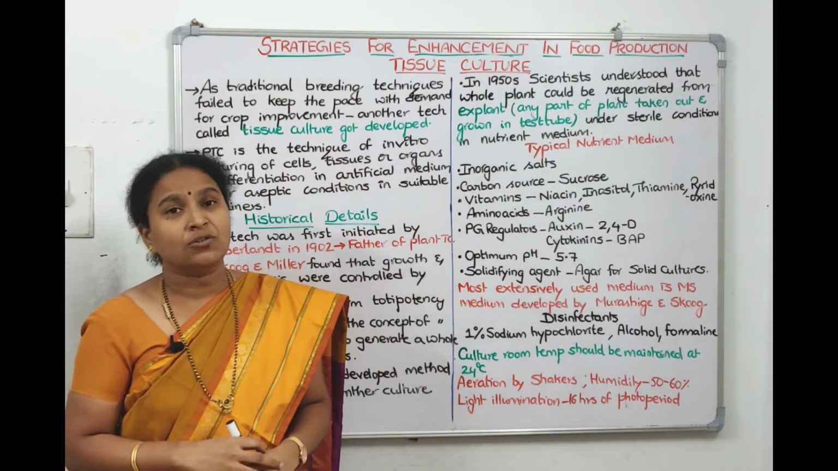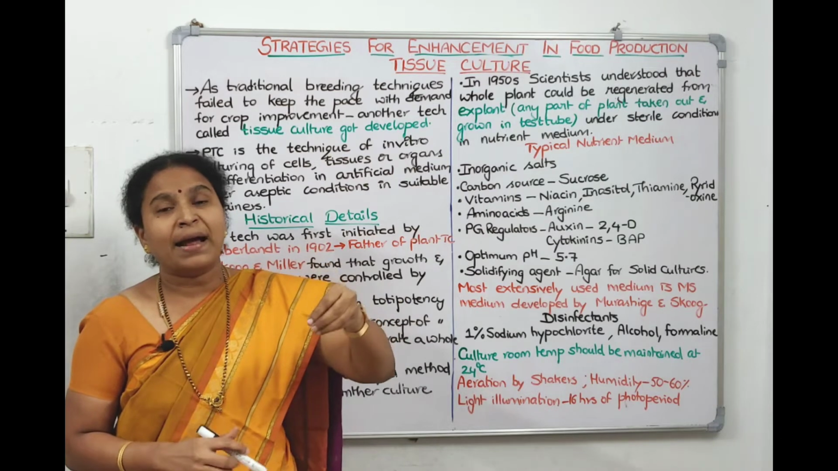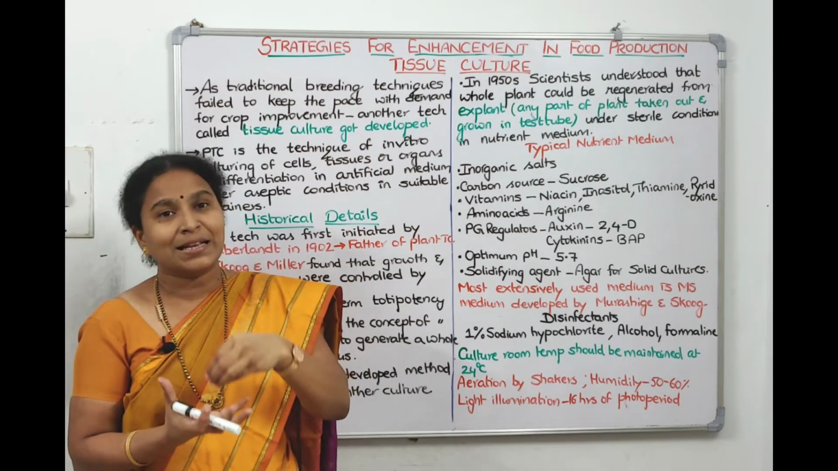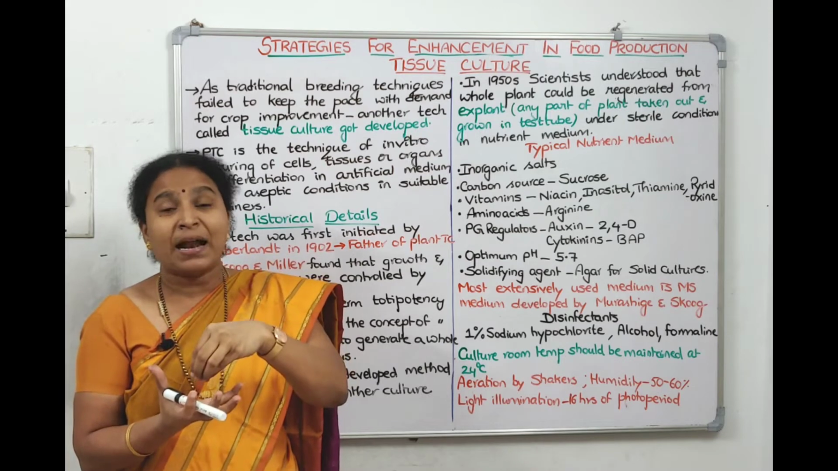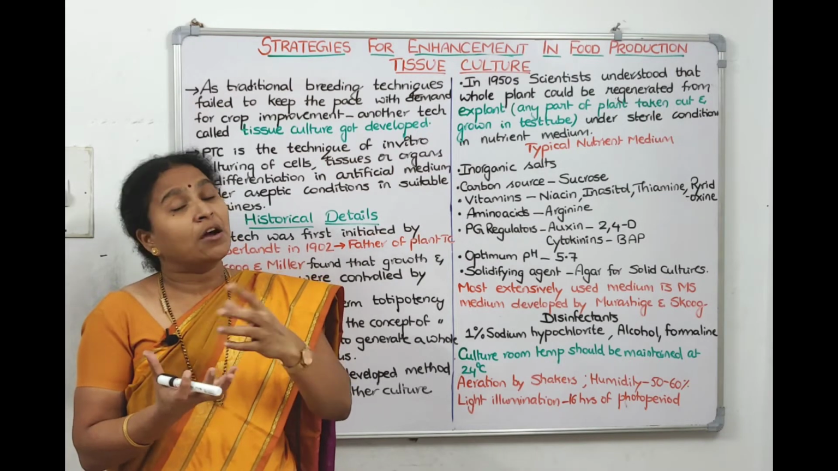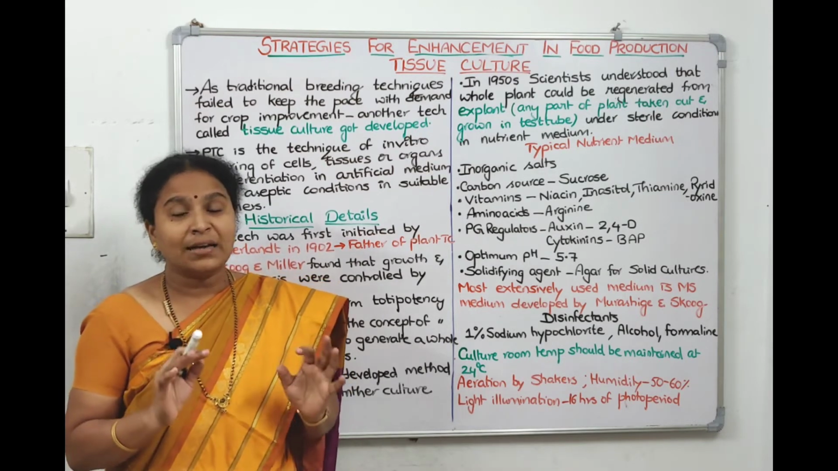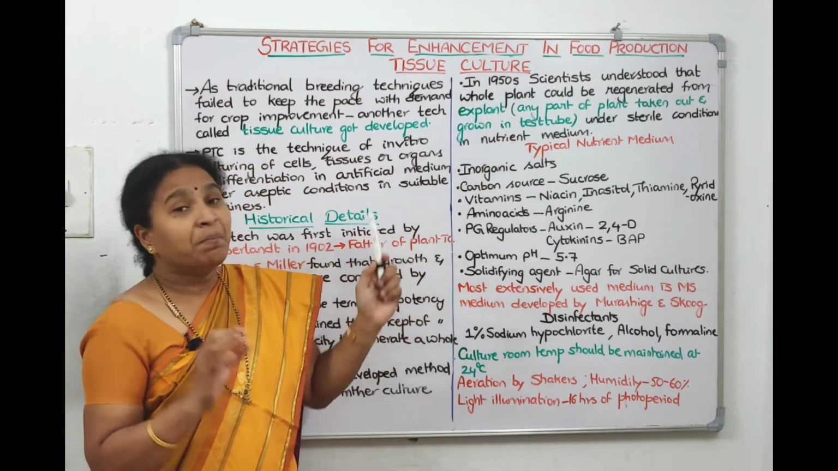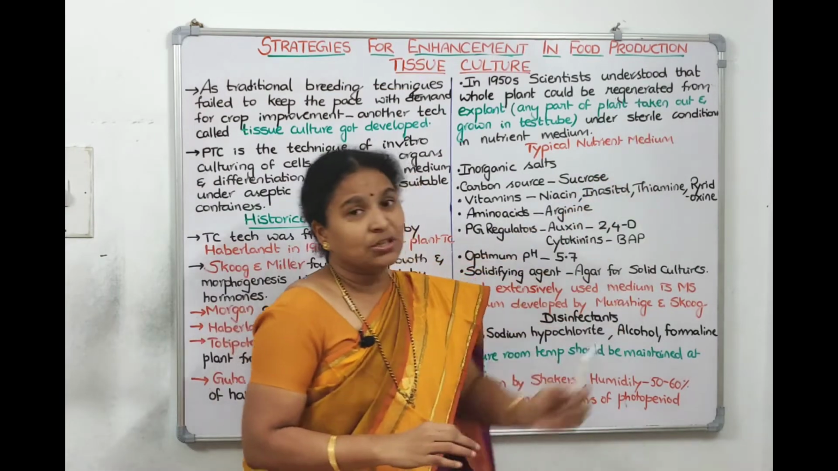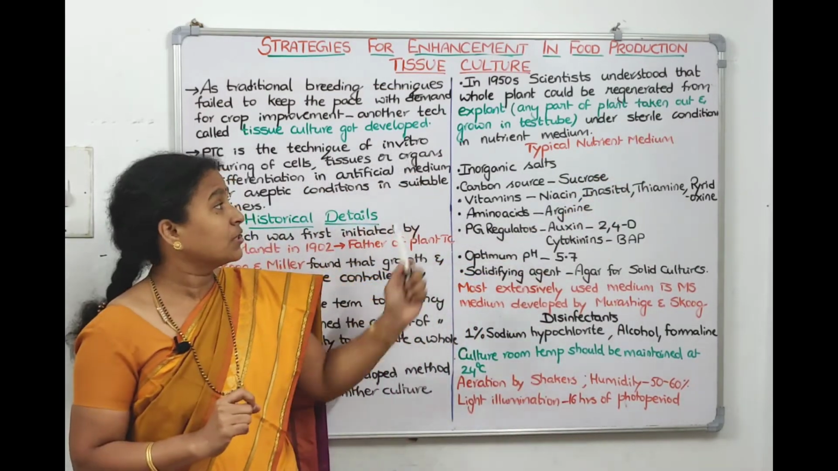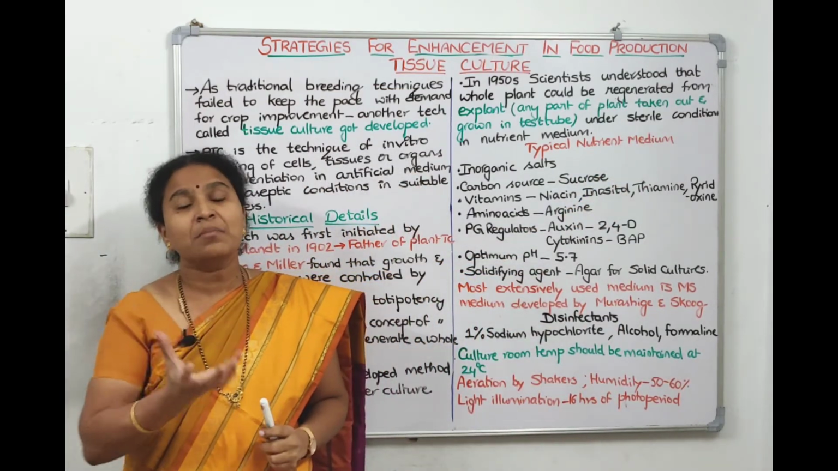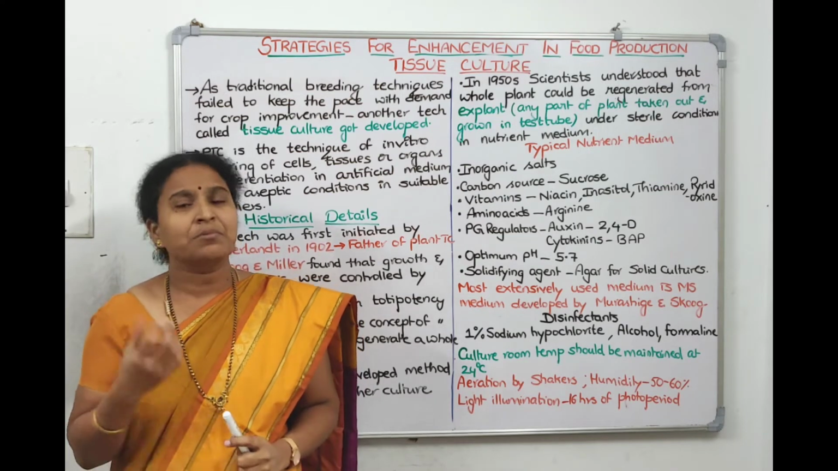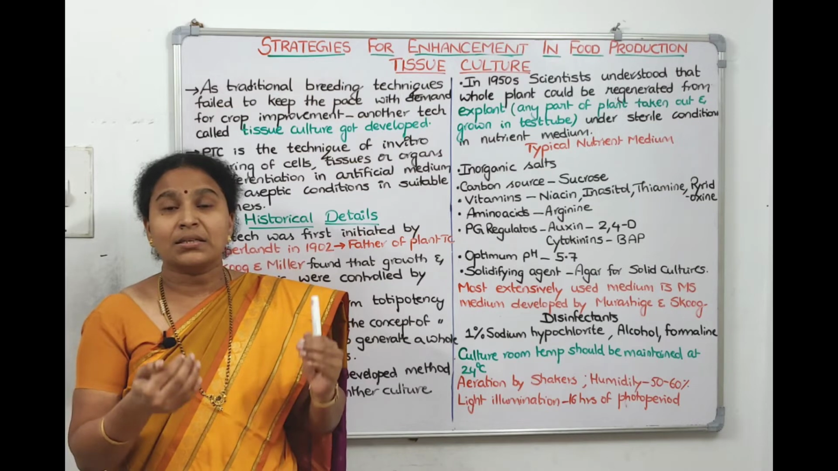That is what I am trying to tell you. Any part of the plant which is used as a starting material in tissue culture is called an explant. This explant has the capacity to make the whole plant body again, which was understood by scientists in the year 1950, right? But under sterile, aseptic conditions, in a medium. What is that medium called? Tissue culture medium.